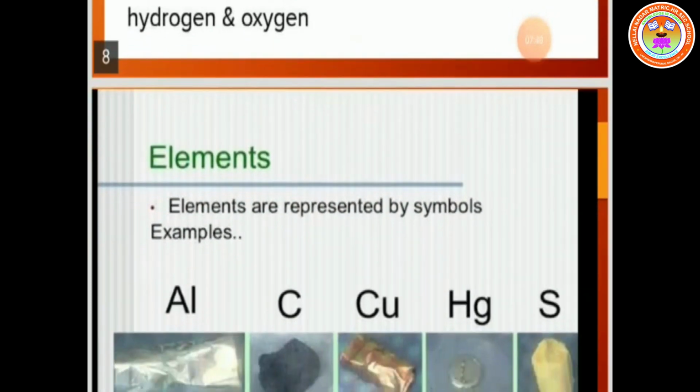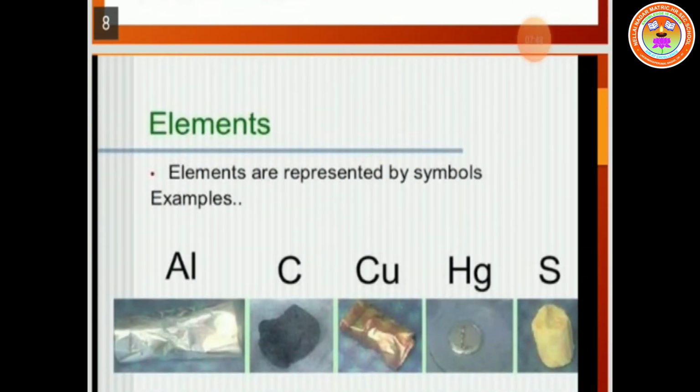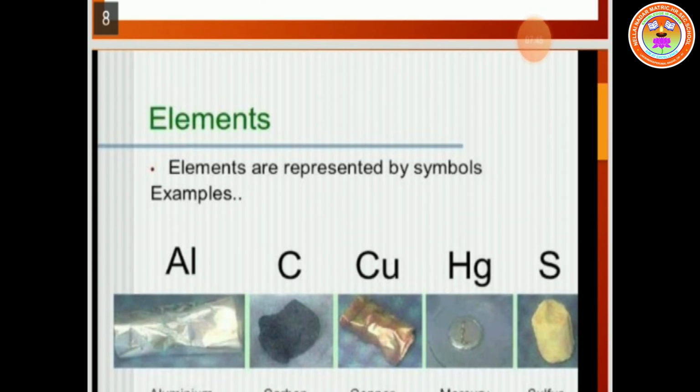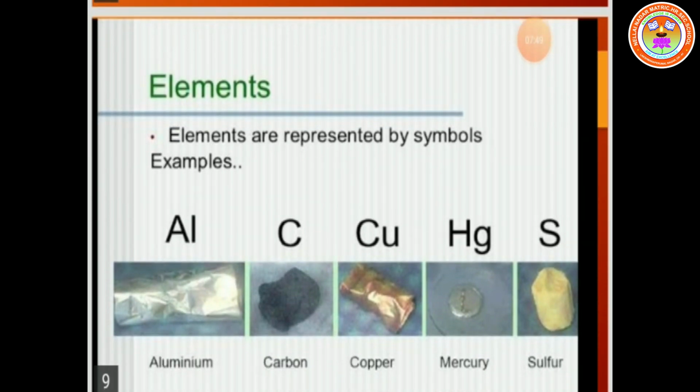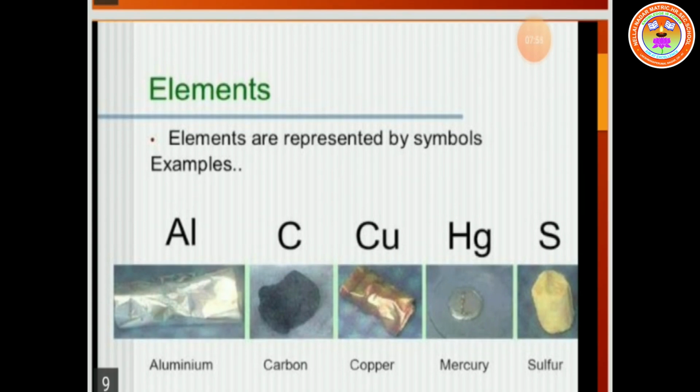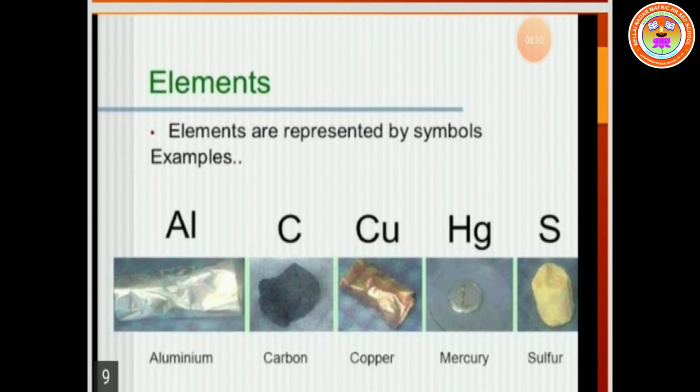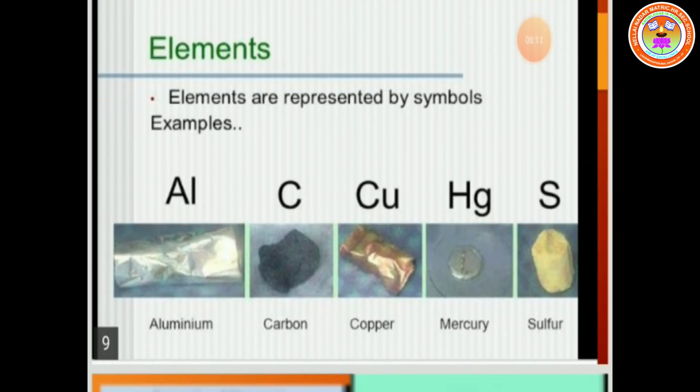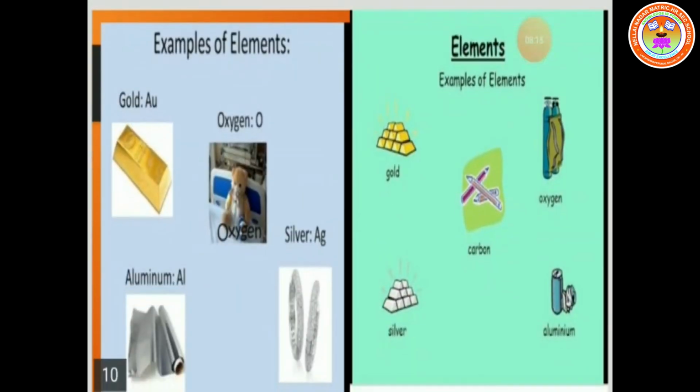We are going to see examples of elements. Elements are represented by symbols. Example, Al. The symbol Al is aluminium. Carbon, the symbol is C. A few elements and their symbols are also in this picture. Copper, Cu. Mercury, Hg. Sulfur, S. The elements and their symbols. Examples of elements: Gold, Au. Aluminium, Al. Silver, Ag. Oxygen, O.